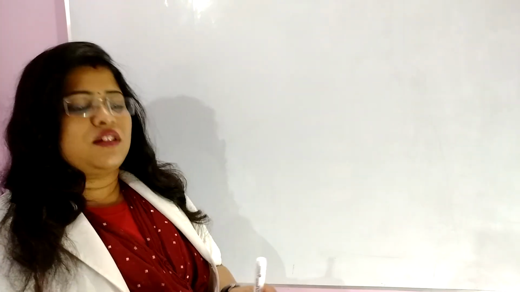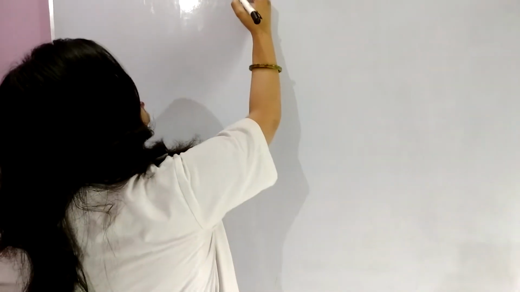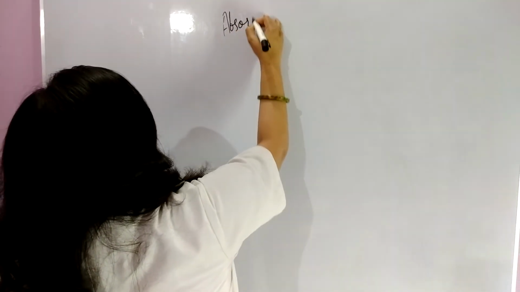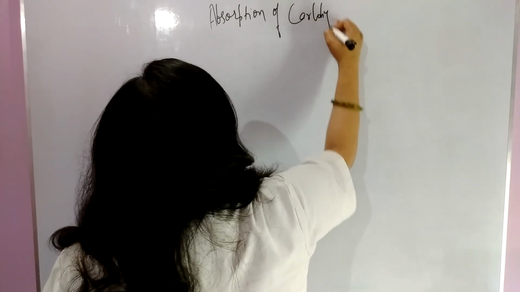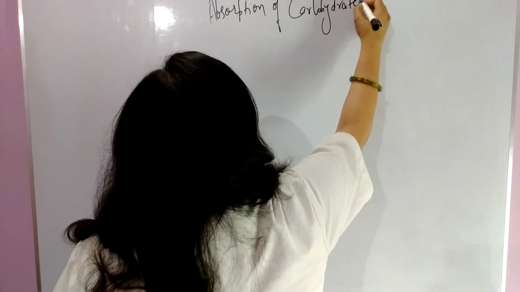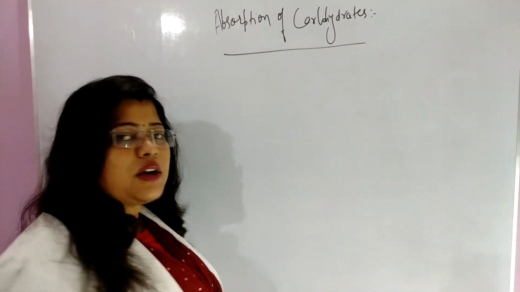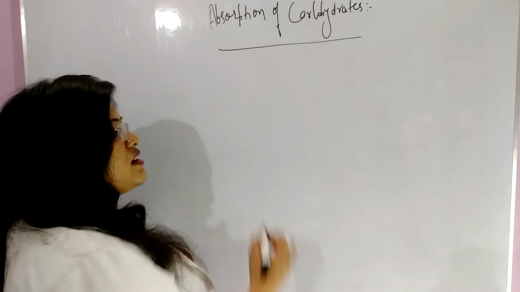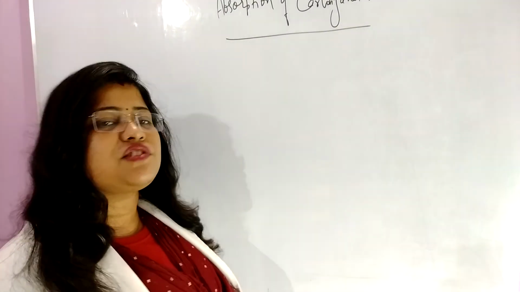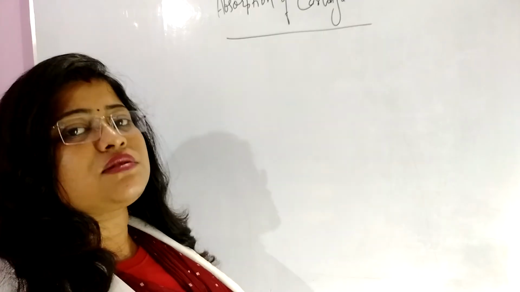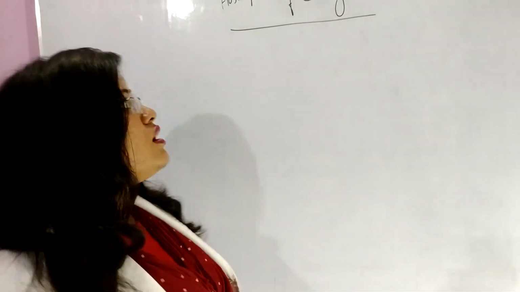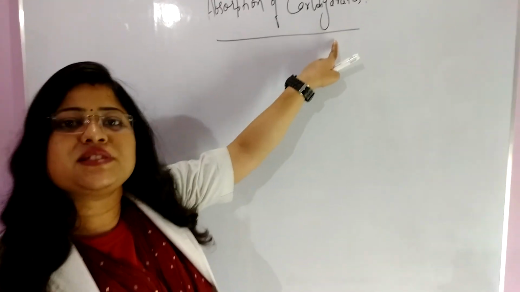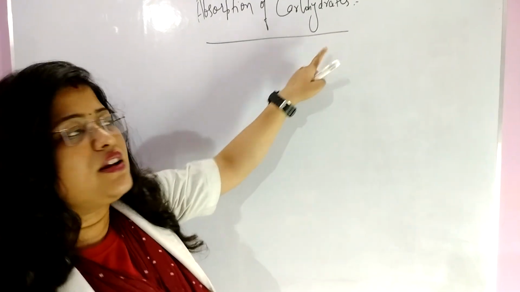Today we will learn absorption of carbohydrates after completing digestion of carbohydrates. So today's topic of discussion is absorption of carbohydrates. We had discussed earlier that there are three sites of digestion of carbohydrate. First is our mouth, second is stomach, and third is small intestine. So here absorption of carbohydrates begins with the site small intestine.